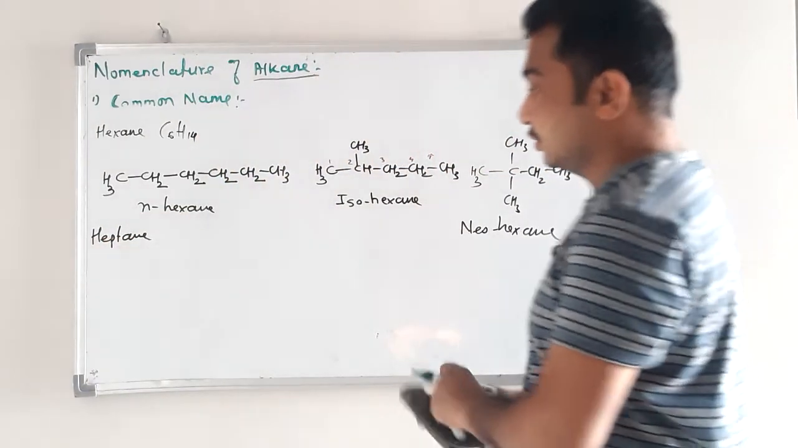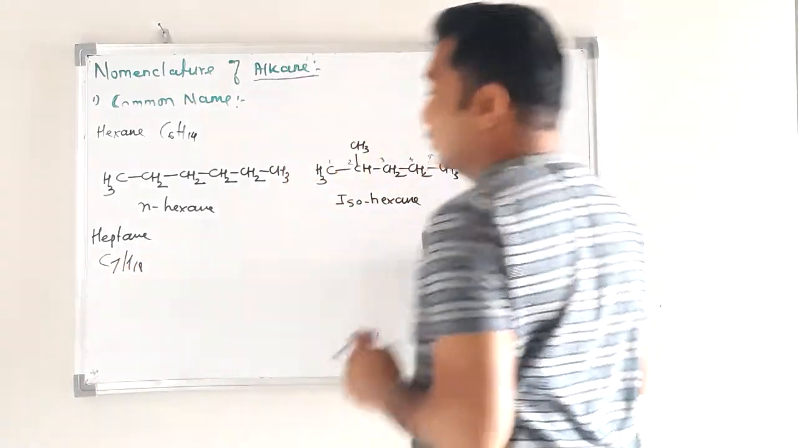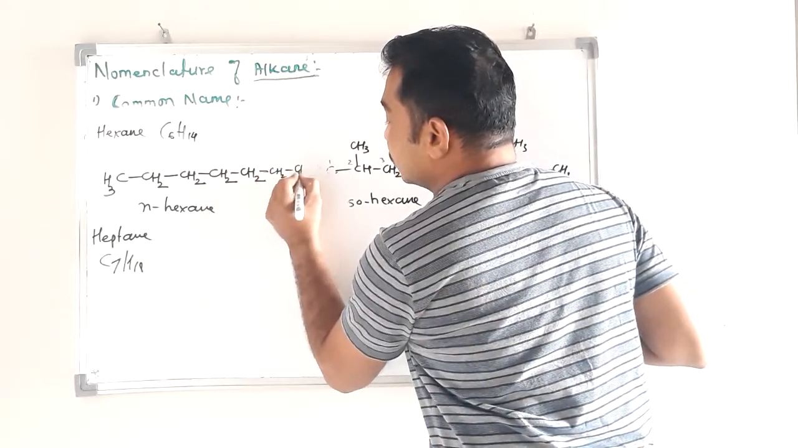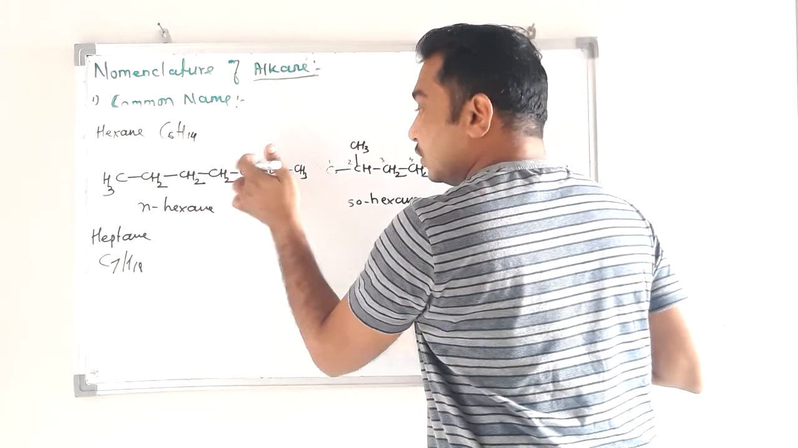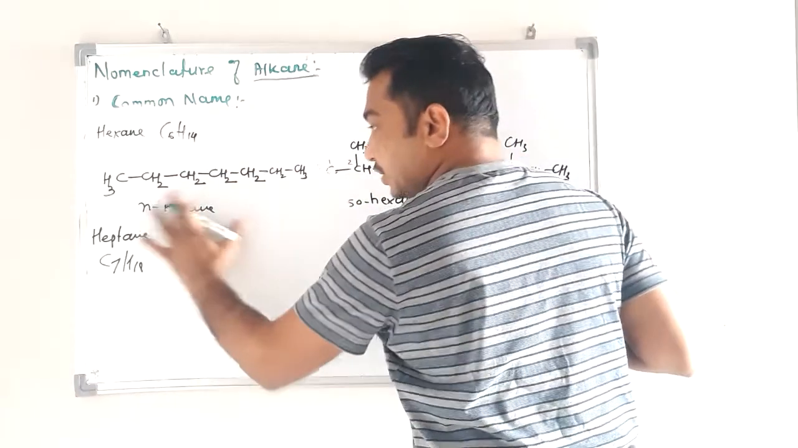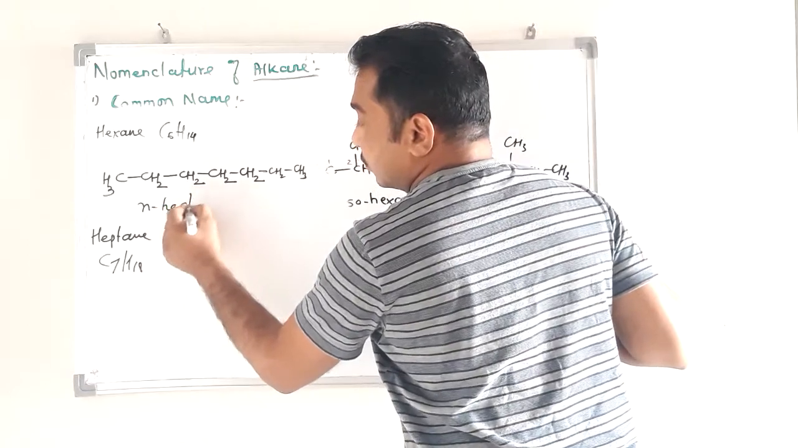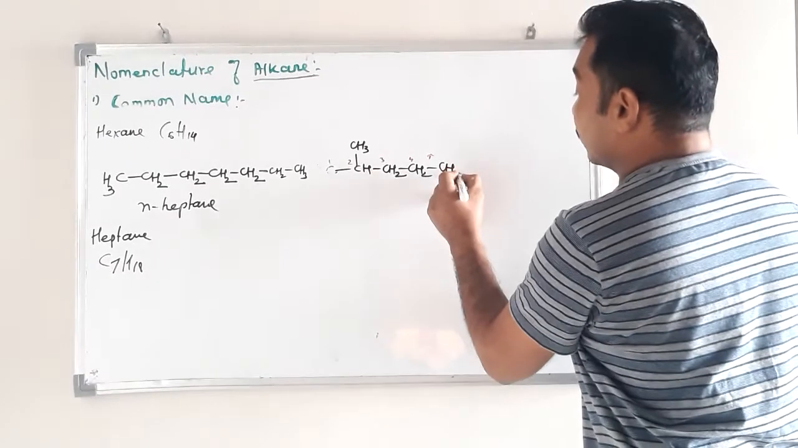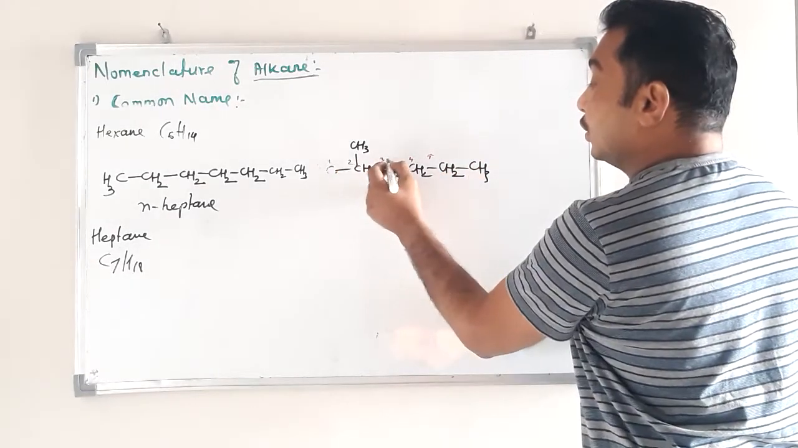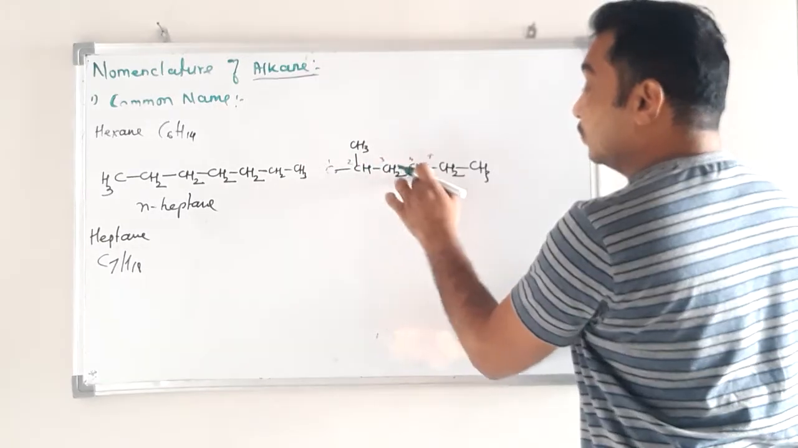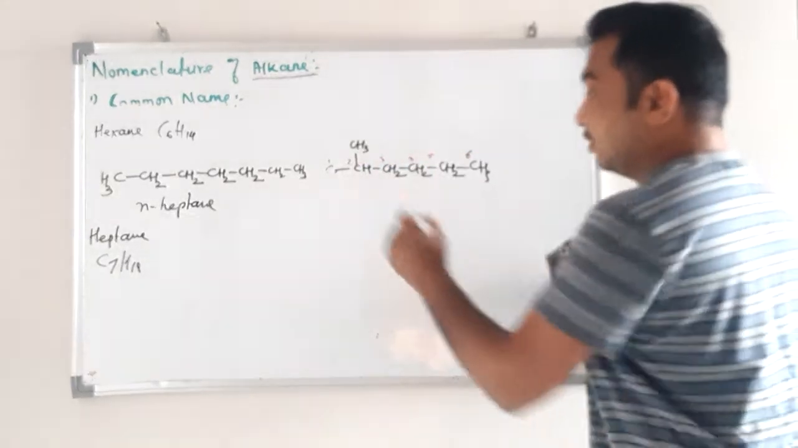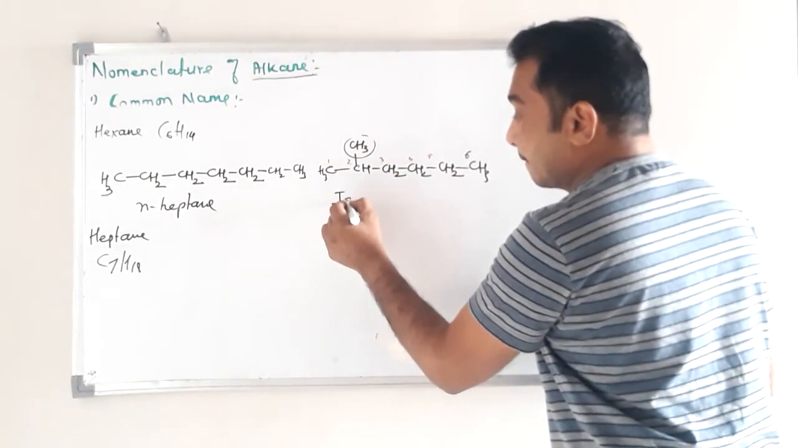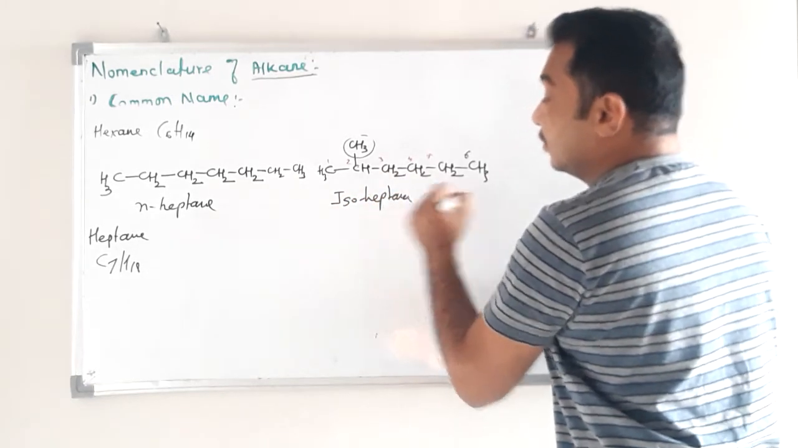Okay, then heptane. Now heptane, C7H16. For heptane again, CH3, CH2, seven carbons: 1, 2, 3, 4, 5, 6, 7, and all carbon atoms are in a straight chain. Therefore, n-heptane, no problem. Similarly here, 1, 2, 3, 4, 5, 6. Six carbon atoms and the second carbon atom has a methyl group. So, isoheptane.